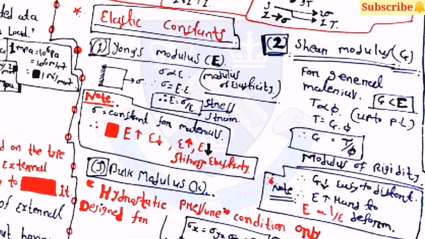And then after that, the elastic constants. The first one is Young's modulus. E is equal to sigma by epsilon, which is equal to stress by strain. And here note that sigma is constant for the material, and if E increases then epsilon will decrease. Then shear modulus G is equal to tau by phi.